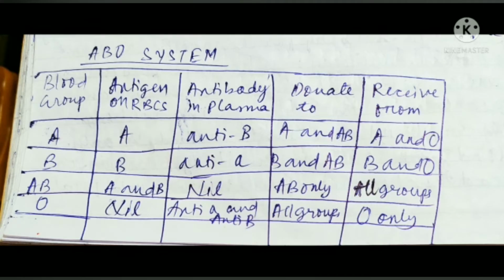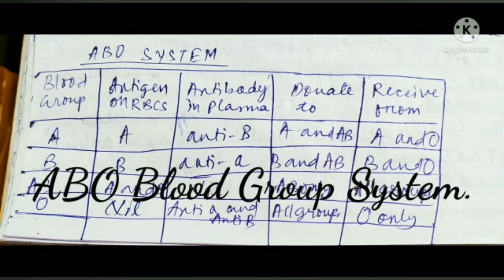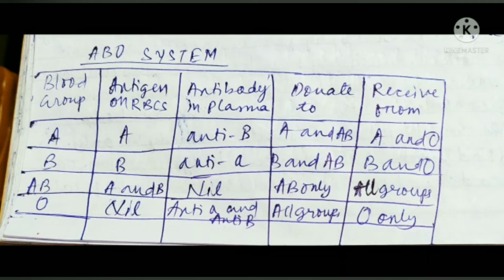Under the ABO blood group system, a person with blood group A has antigen A and antibody B. He or she can donate blood to A and AB blood groups and receive blood from A and O blood groups. A person with blood group B has antigen B and antibody A. He or she can donate blood to B and AB blood groups and receive blood from B and O blood groups.